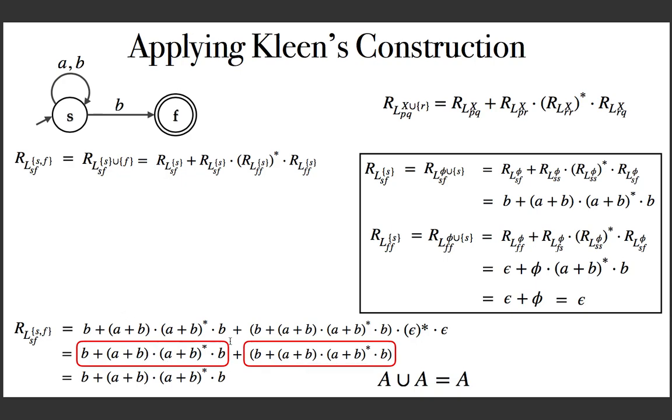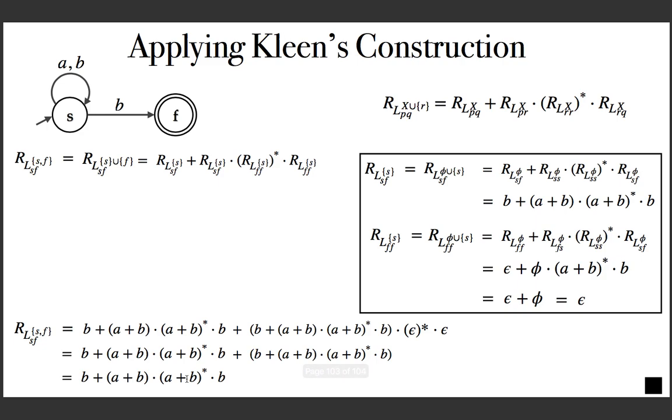So R plus R. If R is representing a set A, then it is like A union A, because plus is union. A union A, from set theory we know that it is A. So for any regular expression R, R plus R is the same as R. And so that is the regular expression obtained.